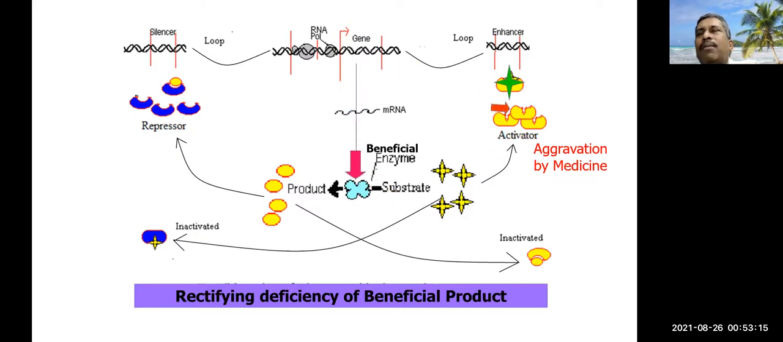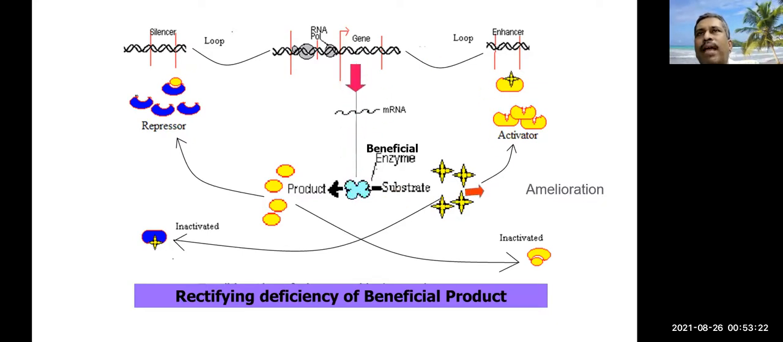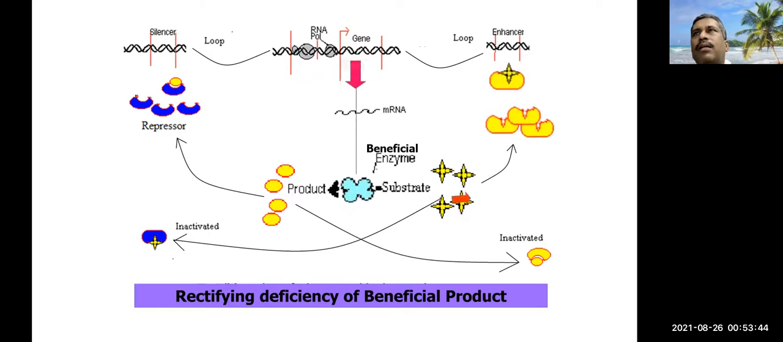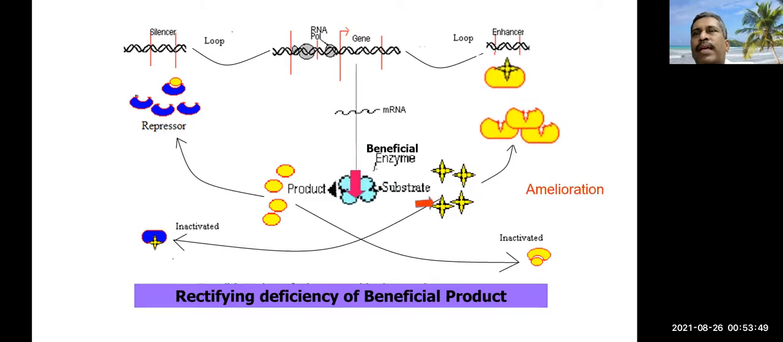But by the resistance mechanism of the body, it will produce more activator molecule, by which the beneficial enzyme will be produced more, and the deficiency of the product will be addressed, and it will produce more, so that the patient will be cured. This is called amelioration. The activator molecules are producing more, so that the patient is cured.